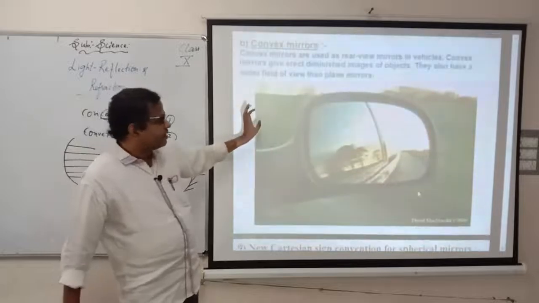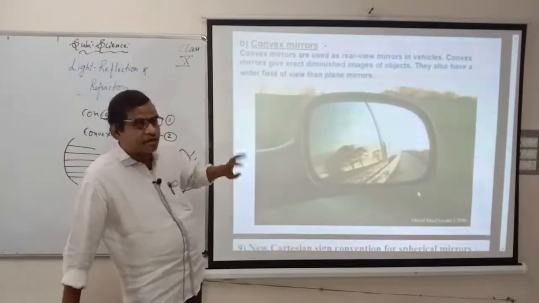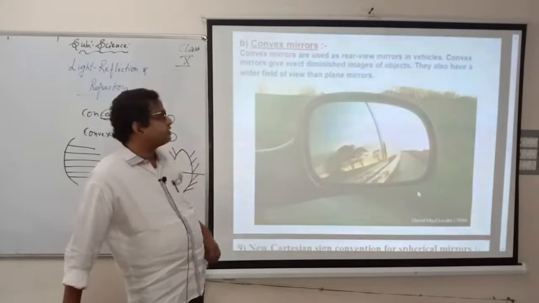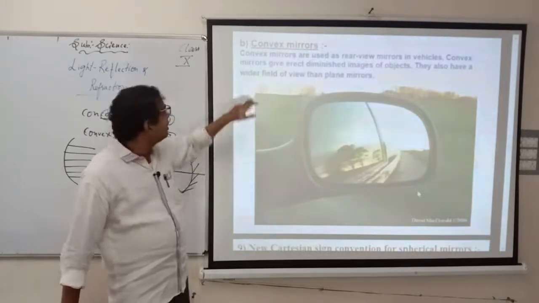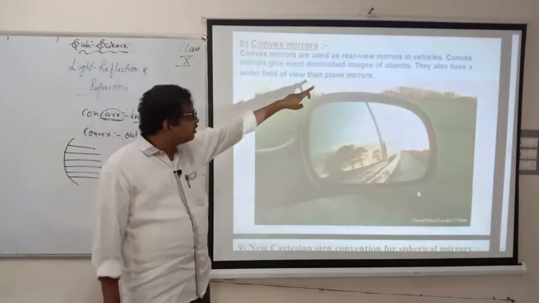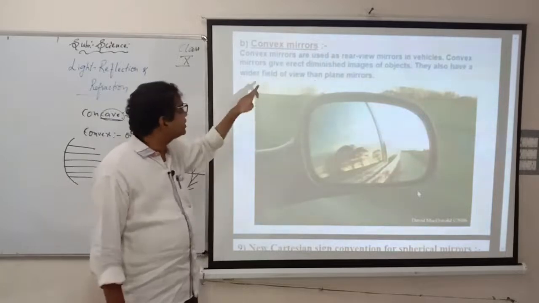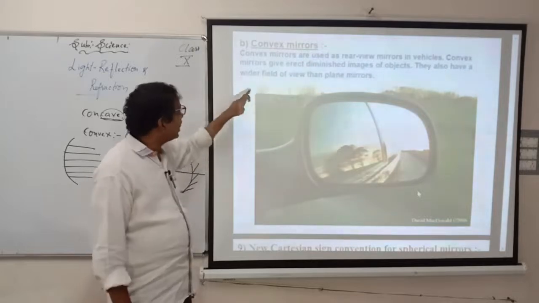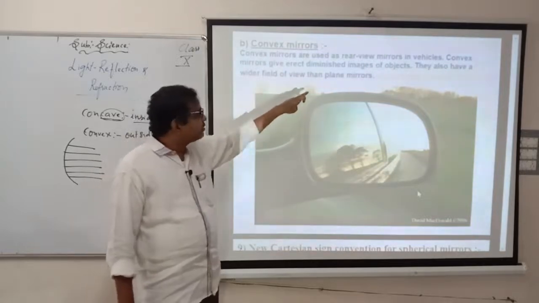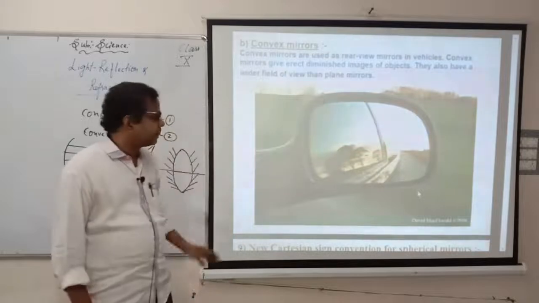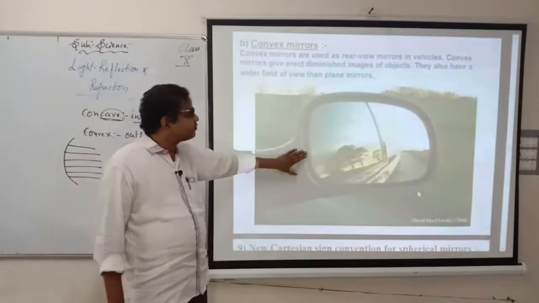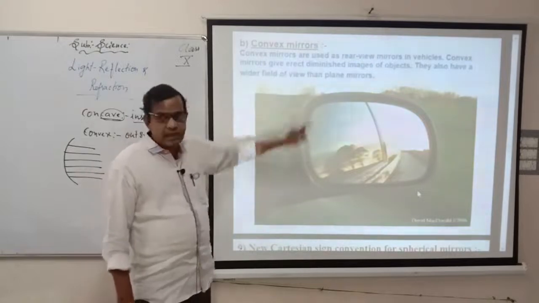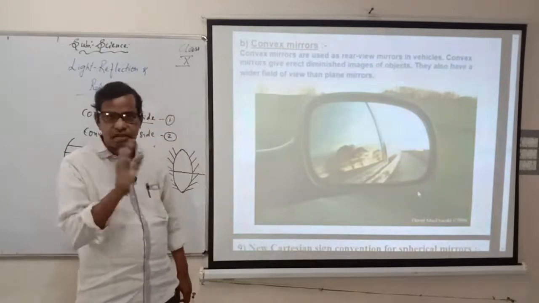Now we have studied concave mirror. Now it is the convex mirror. Let us see what is different between concave mirror and convex mirror. Convex mirrors are used as rear view mirrors in vehicles. Convex mirrors give erect, diminished images of objects. They also have a wider field of view than plane mirrors. Means what? When you see objects in vehicles, they give erect images. Erect means what? Not the opposite. They will not be the same.